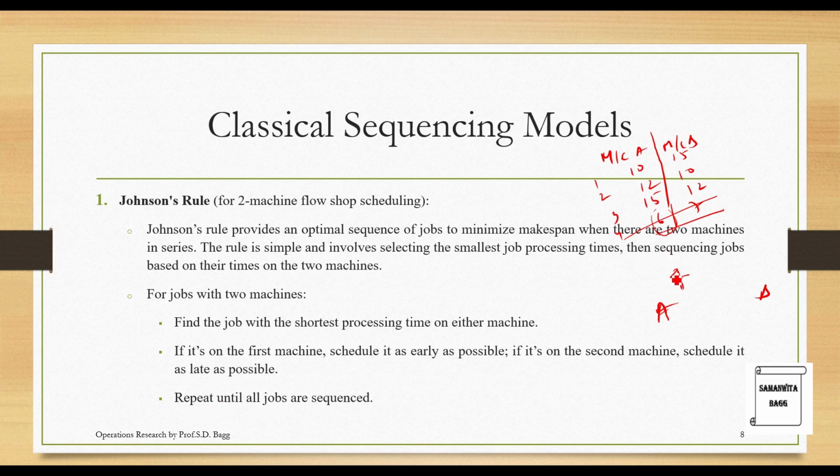So what you do is, if this minimum would have been on B, we would have written 4 at the end, because it should be towards B. Since this number is of A, I've written it towards A. So like this you can remember.